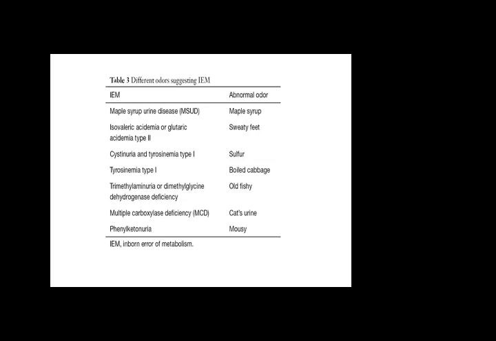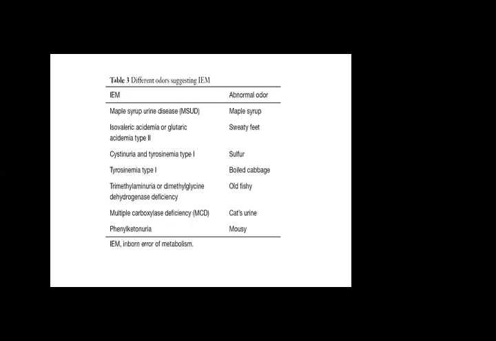So, maple syrup urine disease. This disease name is given because the smell resembles maple syrup. So in maple syrup urine disease the odor is maple, and in isovaleric acidemia or glutaric acidemia type 2, it is sweaty feet. They have sweaty feet. Their feet are always full of sweat. They will never get dry.